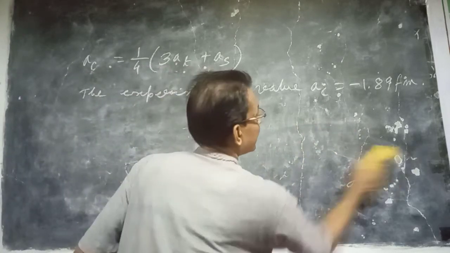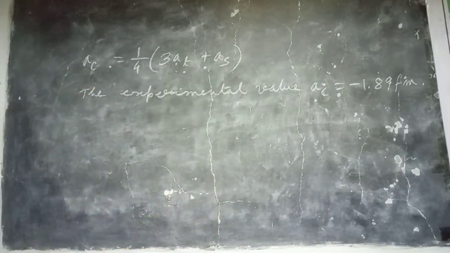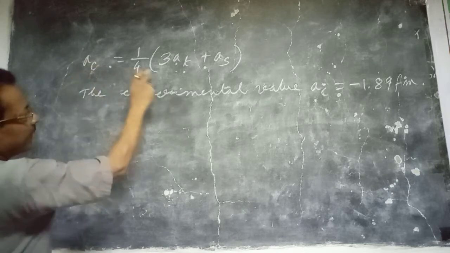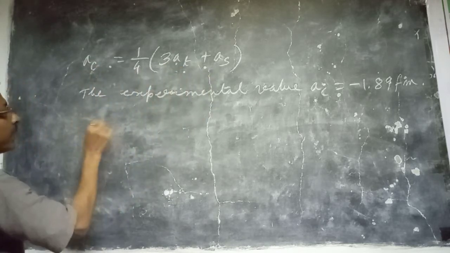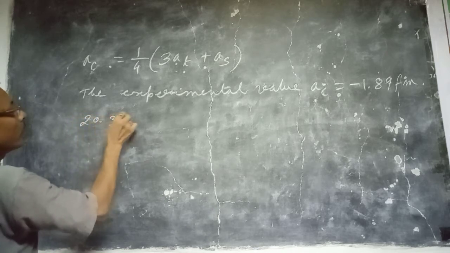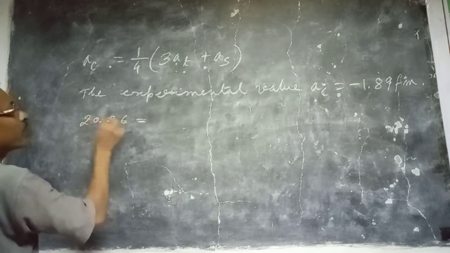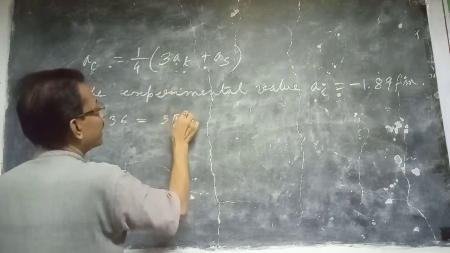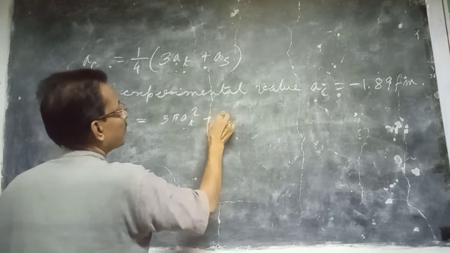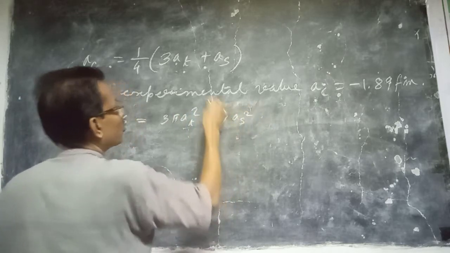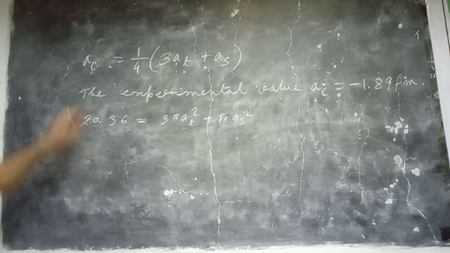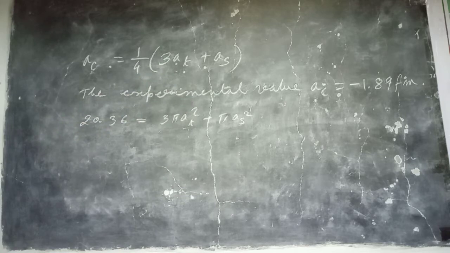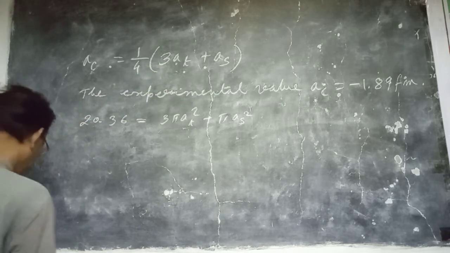Therefore, we get two equations. One is this one, minus 1.89 equal to this. Another is sigma 0, 20.36 barn, equal to 3 pi AT square plus pi AS square. So with two equations, one can solve for the values of AT and AS.